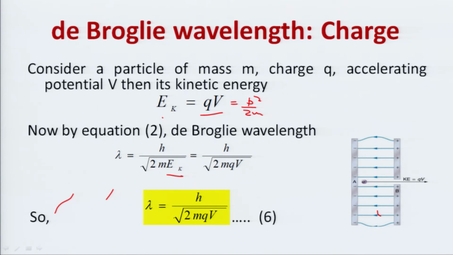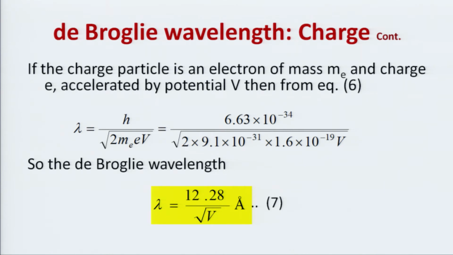So, lambda is the function of q and V. Lambda is equal to h upon under root 2 m q V. Now, again the same formula, but sometimes we have a lot of questions that belong only to the electron. So, the same formula, but for the electron that is accelerated by potential V. The formula is the same, we have m e, that is m naught actually, and the charge q is equal to e.